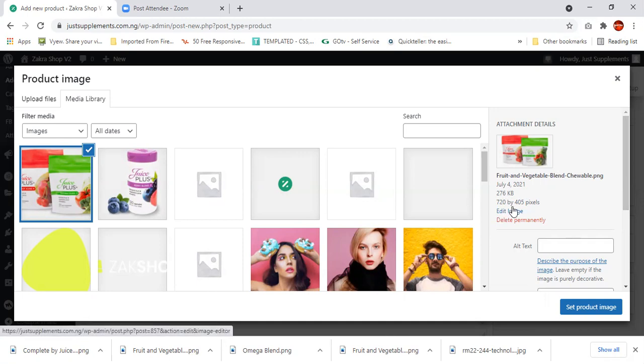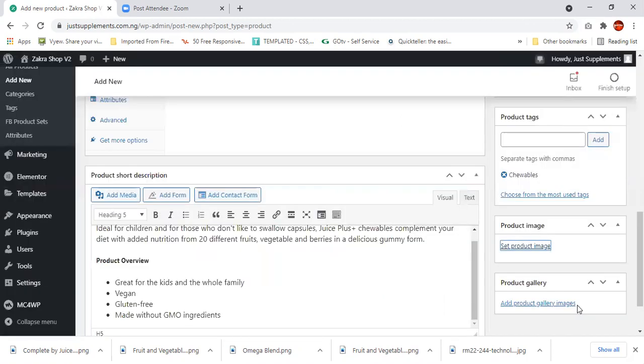You're going to be doing that yourself, okay? Make sure you use a very good photo editing software to edit your products. Let them be very sharp, and the resolution should be high as well. The sizes that you are using, I talked about it in the book. Let them be uniform. Use the same set of sizes. Okay, set product image.